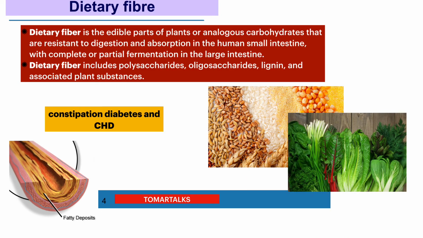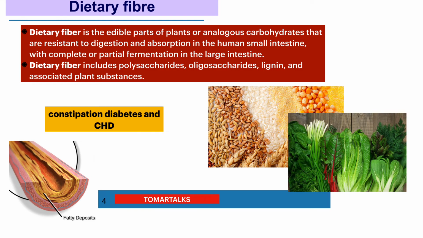Dietary fibers are actually the remnant edible part of plants, and they are analogs of carbohydrates, existing as polysaccharides and oligosaccharides and in lignin. They are resistant to digestion. They are not digestible. In the large intestine, they are only partially fermented, and the role of dietary fibers in the body is to make the bulk of the stool and also soften the stool. So consumption of an increased amount of dietary fiber results in a reduction of constipation.